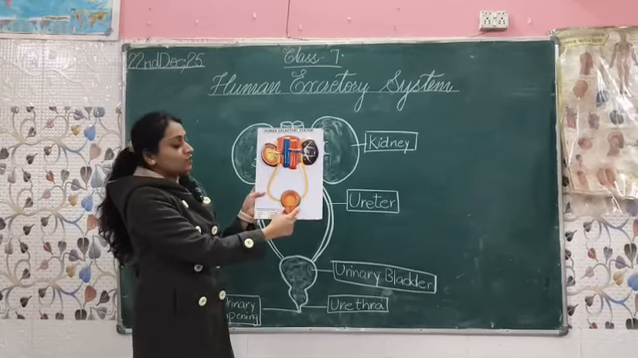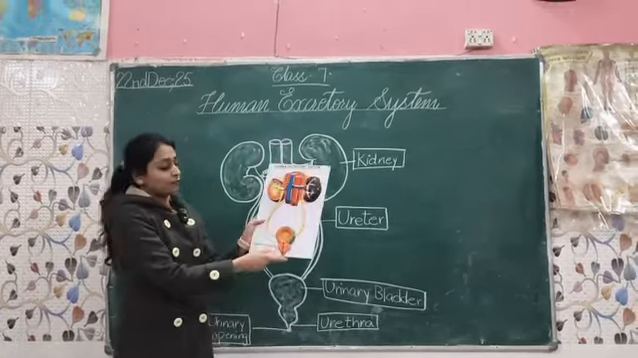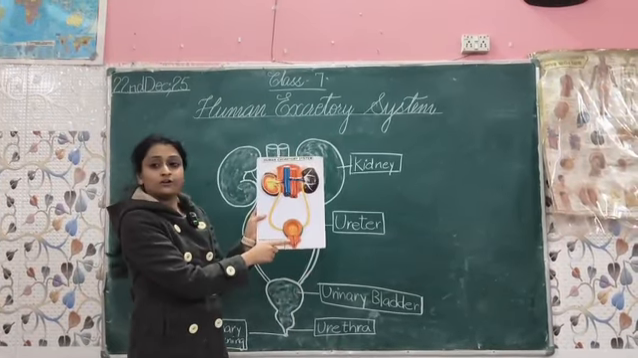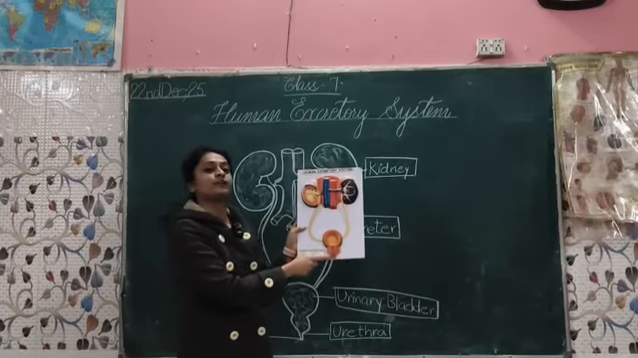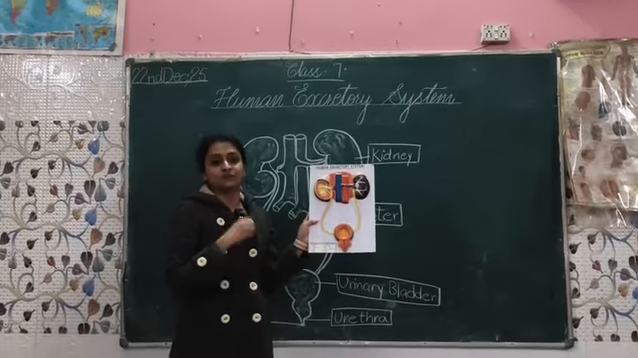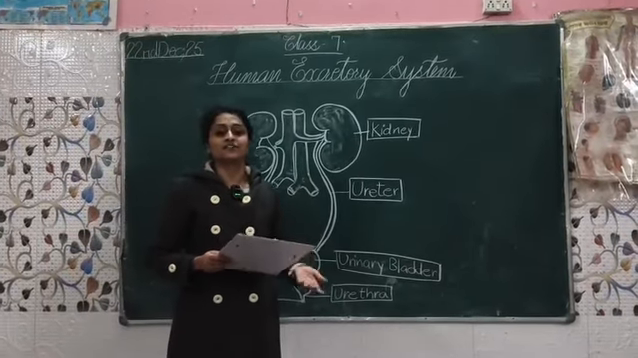From the neck of the urinary bladder, there is a tube called the urethra, and from the urethra and the urinary opening, urine comes out from our body, and this is how we excrete waste products from our body.